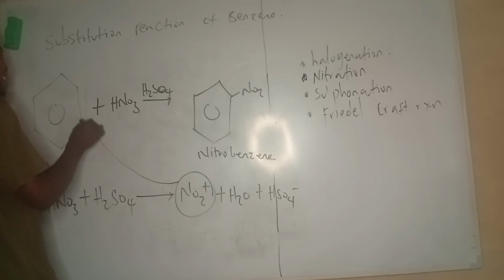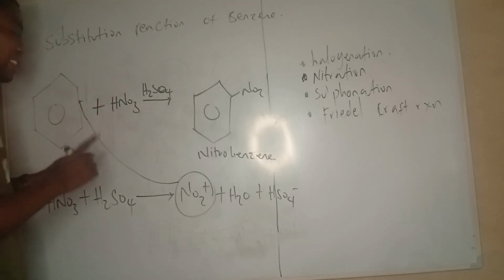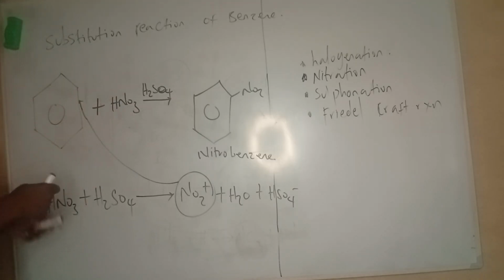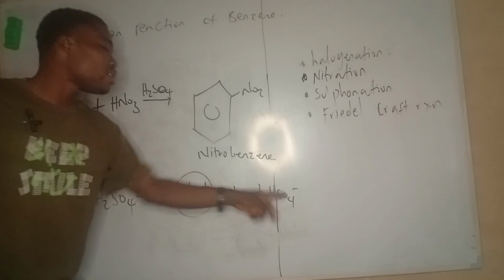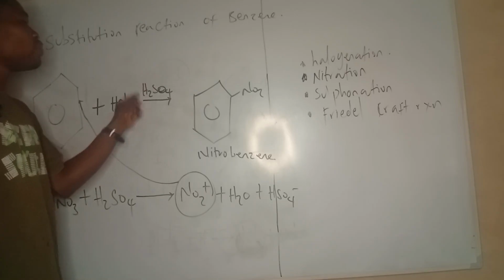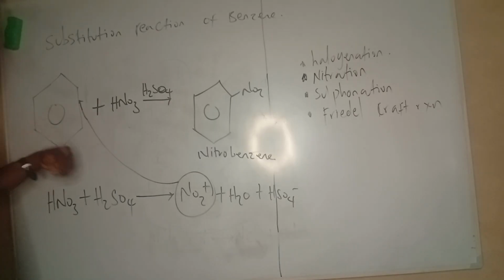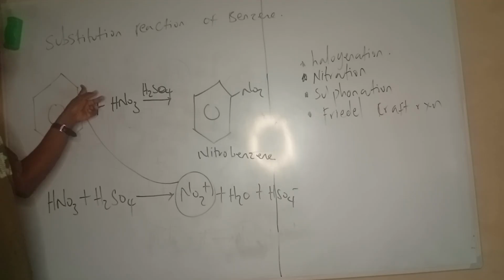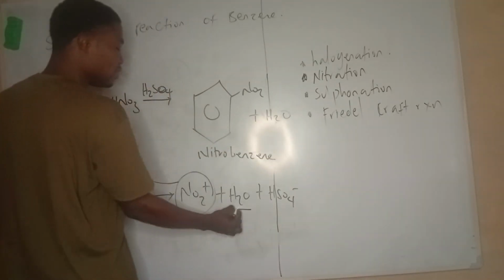So it is going to attack the benzene ring, just like the way the Cl plus attacked the benzene ring earlier. When it attacks the benzene ring, it finds a way into the ring, and HSO4 minus will help to remove hydrogen from the benzene ring, so it remains H2SO4. So H2SO4 in this reaction is more like a catalyst because it chemically remains unchanged. Then NO2 is going to stay there, and I'm going to have plus H2O. So H2O is the byproduct.